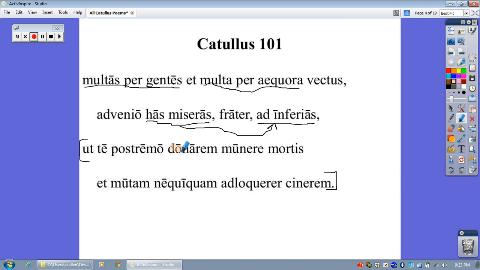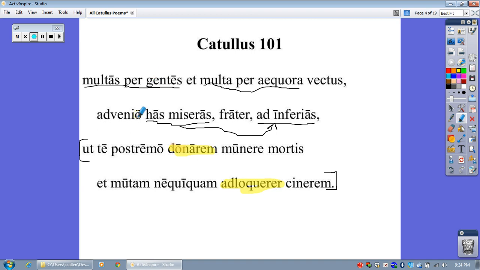One is, not the right color, let's try that. One is donarem, that's right, and the other is alloquerer. So those are both subjunctive, imperfect tense subjunctive verbs. They are the infinitive followed by a present tense ending. So inside the clause, we've identified, bam, our verbs.